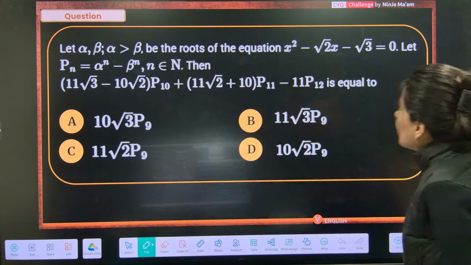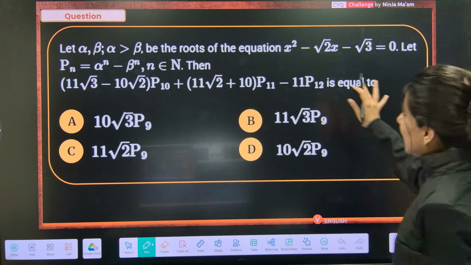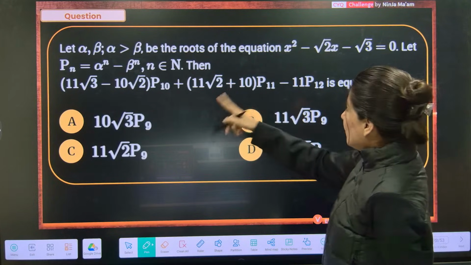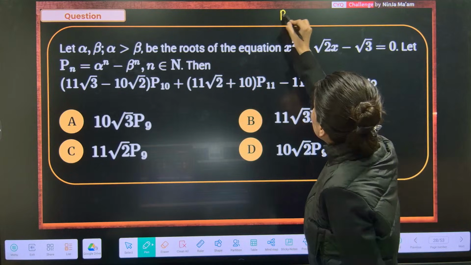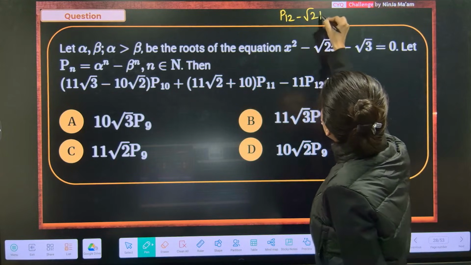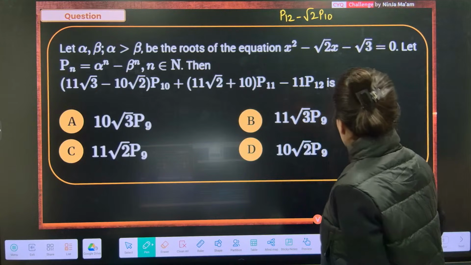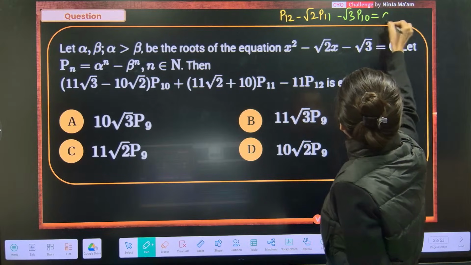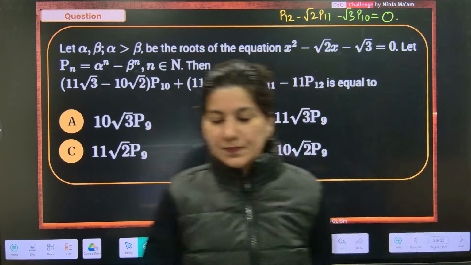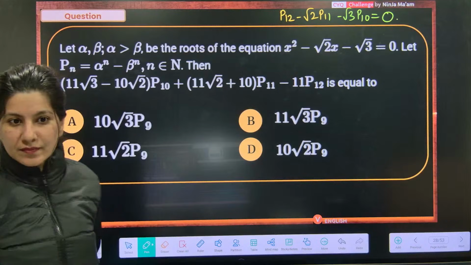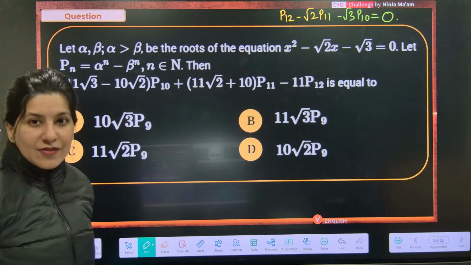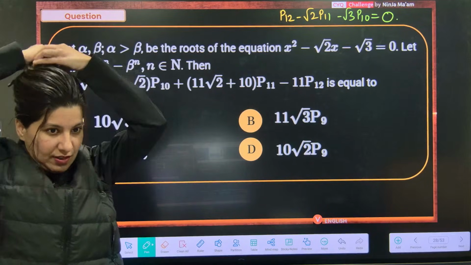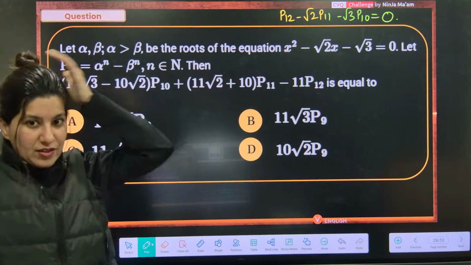Okay, so I think one thing is very clear. 10, 11, 12, right? Can you see consecutive 10, 11, 12? So let me write P12 minus root 2 P11 minus root 3 P10 is 0. Okay. Newton's formula. 12, 11 and 10, my dear students. Give me a big thumbs up if you've understood what I have written over here.